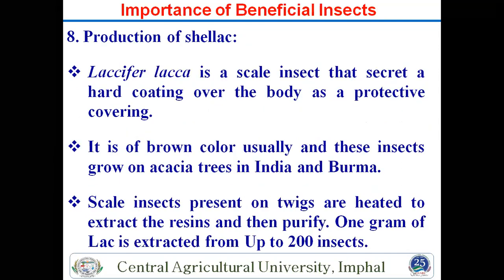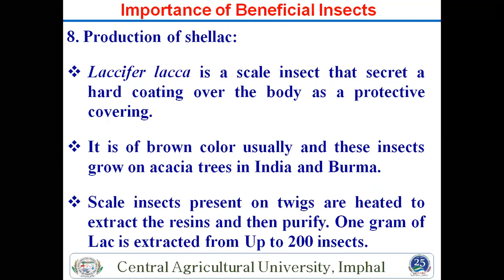Then the next important insect is the lac insect. Lac has many uses; telephone wire, bangles, and other materials are made from this lac. The important species of lac insect is Laccifer lacca, a hemipteran insect.